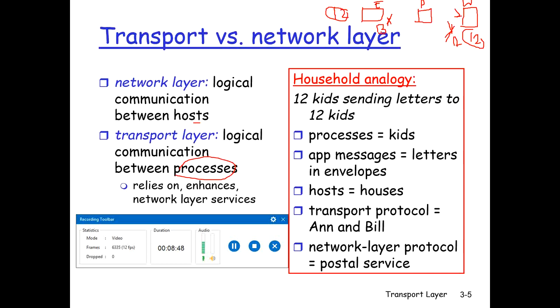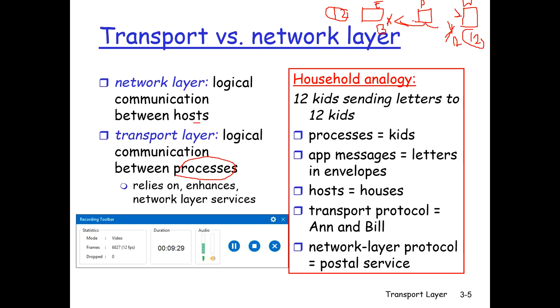Now in this example, the postal service is actually providing a logical communication between the two houses. The postal service is just carrying mail to this house and to this house. It is not carrying mail from person to person. Whereas Anne and Bill provide logical communication among the cousins. They pick up the mail from the postman and deliver it to their brothers and sisters. From the cousins' perspective, Anne and Bill are the mail service, even though they are just a part of the end-to-end delivery process.